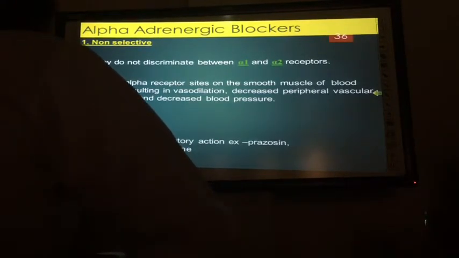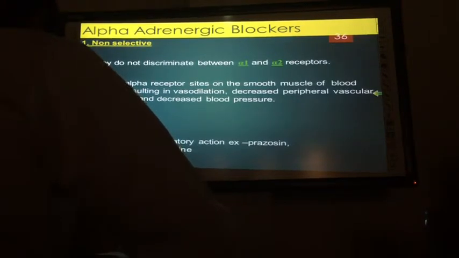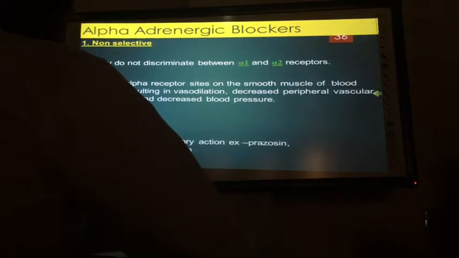Don't forget, alpha 1 blockers, because they will reduce blood pressure. Doxazosin, phentolamine. It's right, this one. This is right. Vasodilator.